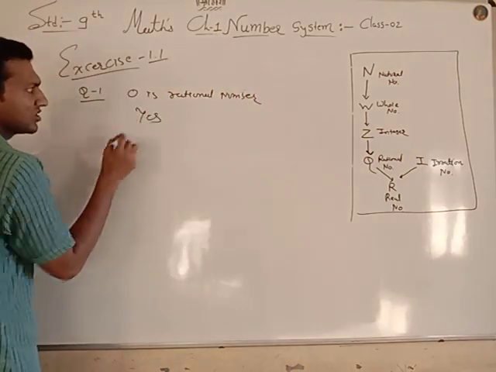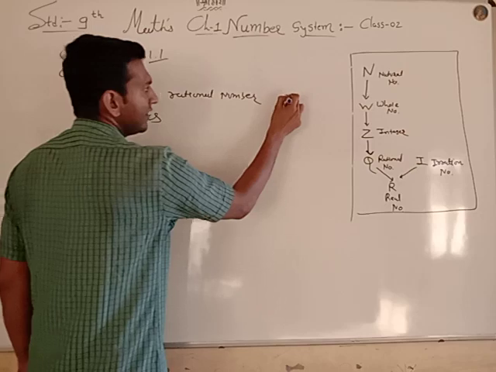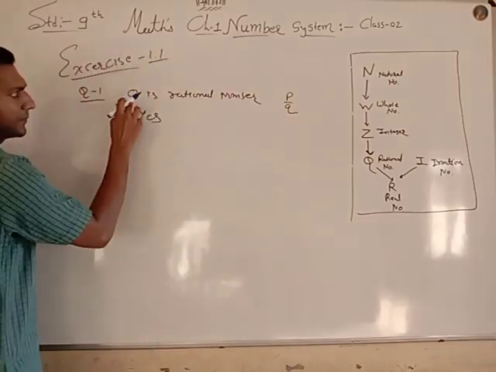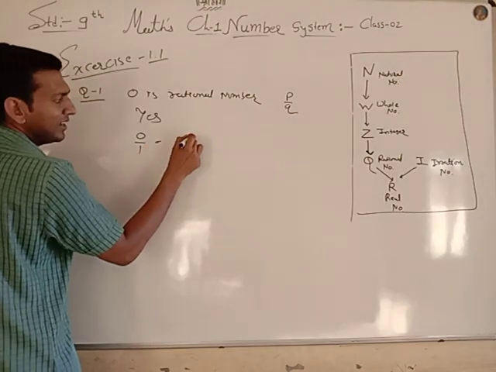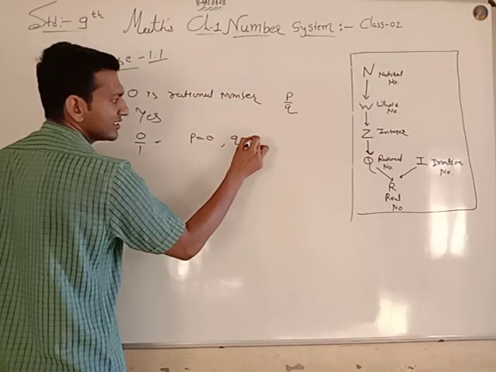Yes, 0 is a rational number. So what is P and what is Q? See, 0 upon 1, you get 0. So my P is 0 and Q is 1.